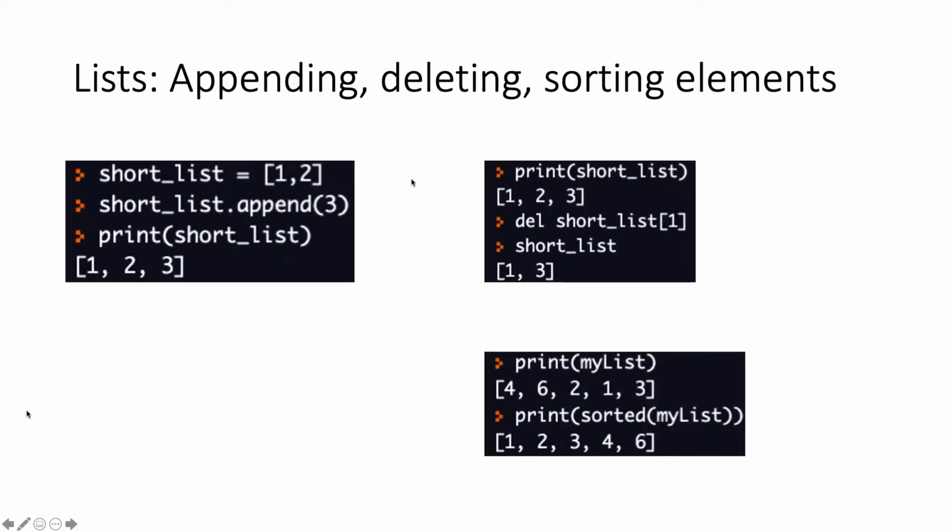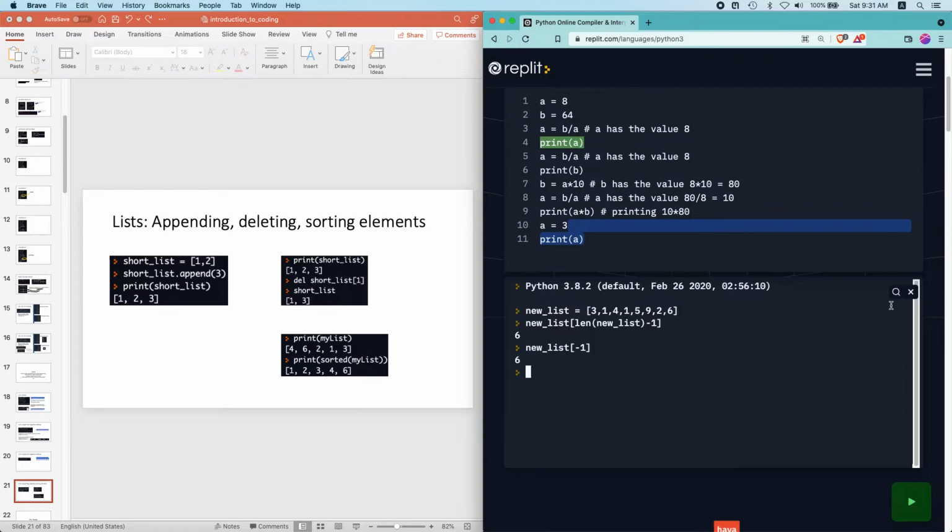Okay, so what else can you do with a list that we don't know yet? We can add values to a list. Let's create a list with the name short list, and we have values 1 and 2 inside.